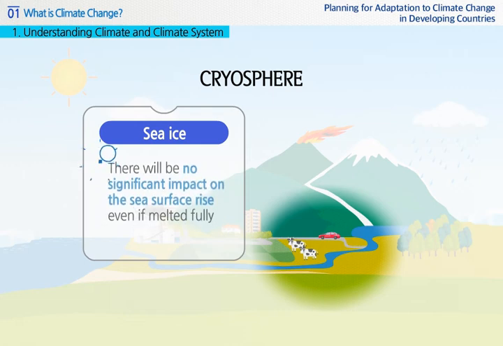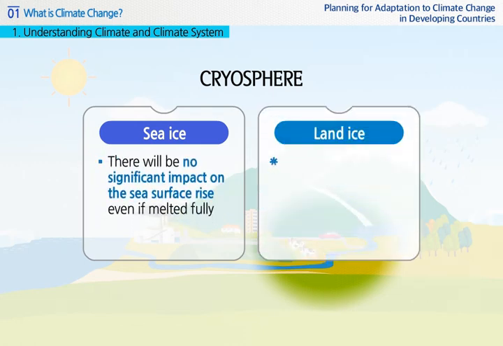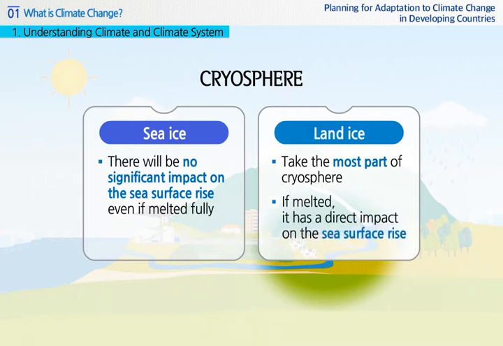While sea ice does not affect the sea surface rise even if melted fully, land ice, taking up the most part of the cryosphere, will have a direct impact on the rise of sea surface, which makes it important.